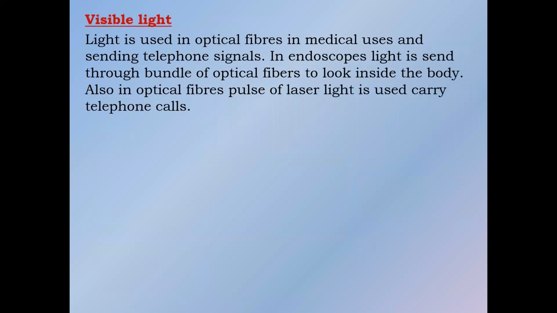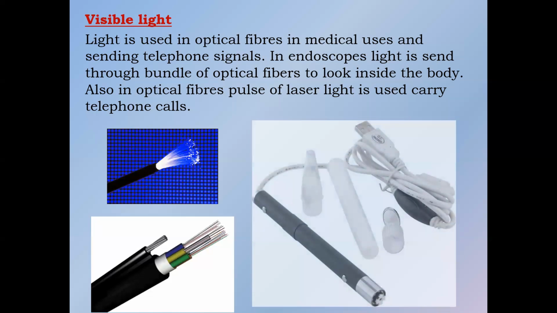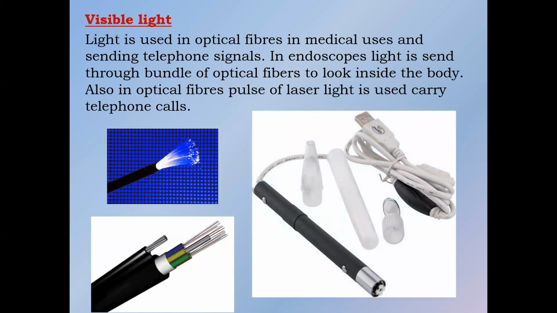Then the visible light, the light we can use for communication. The visible light will undergo total internal reflection, and for example, we are able to communicate or transfer information from one place to another. So one side opening is there, the light will pass through and undergo total internal reflection. As you can see, the bundle of optical fiber is also used for communication, transferring information from one place to another. We can also use visible light to observe things, like if you want to observe an object.